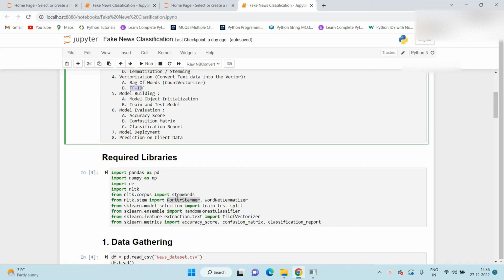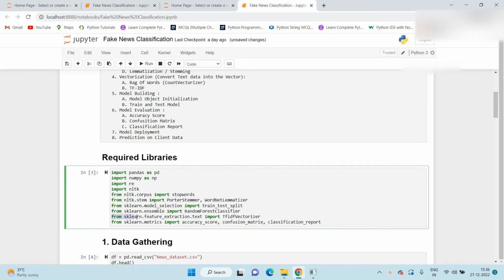So for that we import one library from sklearn.feature_extraction.text import TfidfVectorizer.